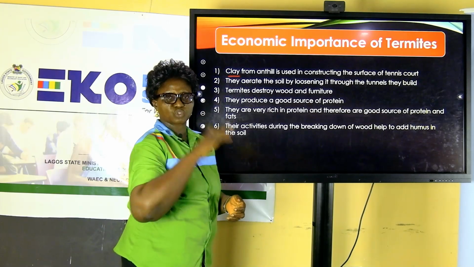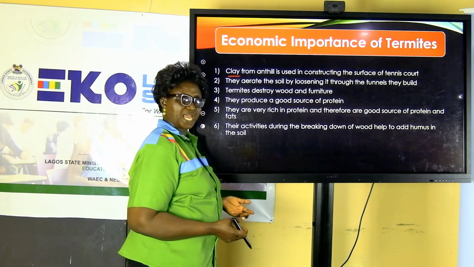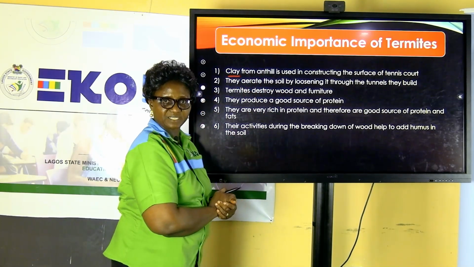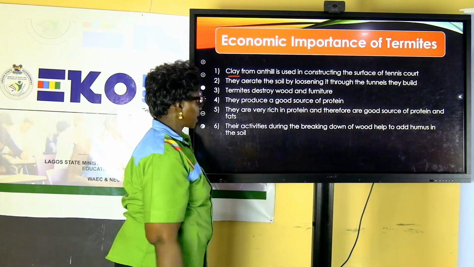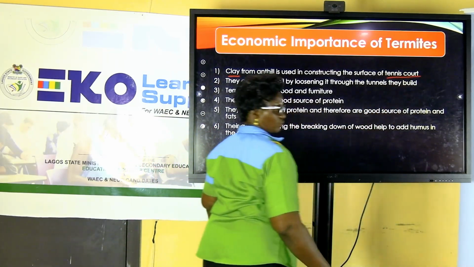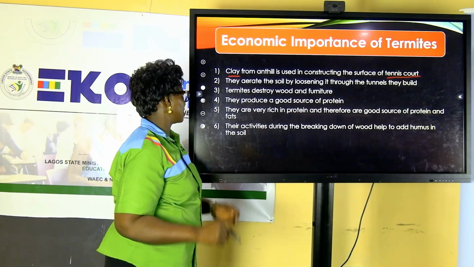We are now saying, to other animals, what do we benefit from these organisms? When we collect the clay they use in building their ant hills, termitarium and others, we can use it to construct a tennis court, the surface of a tennis court, and it's going to be solidified.